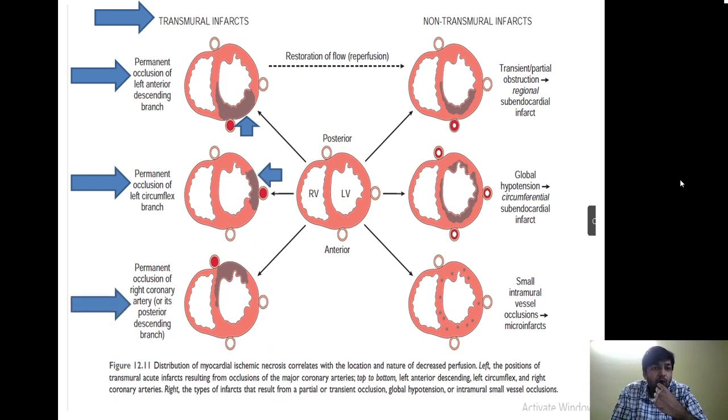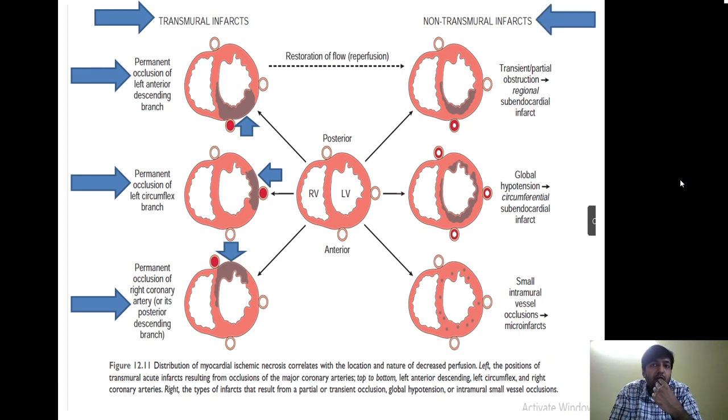And thirdly, when there is an occlusion of the right coronary artery, it causes a full thickness infarct involving the posterior or inferior wall of the left ventricle, the posterior two-thirds of the interventricular septum, as well as the posterior or inferior surface of the right ventricle. So this is how the transmural infarcts look.